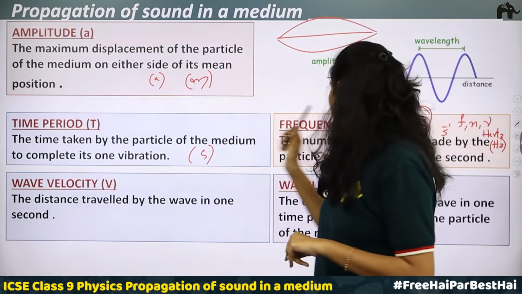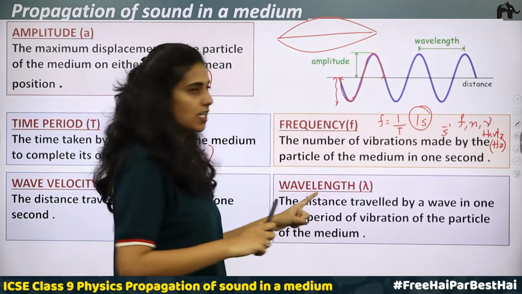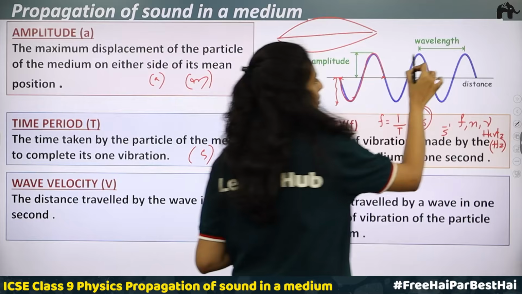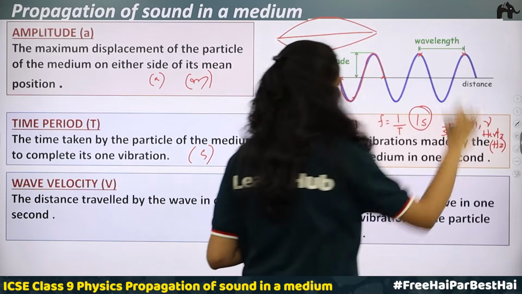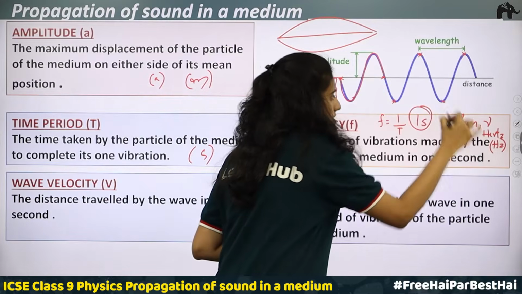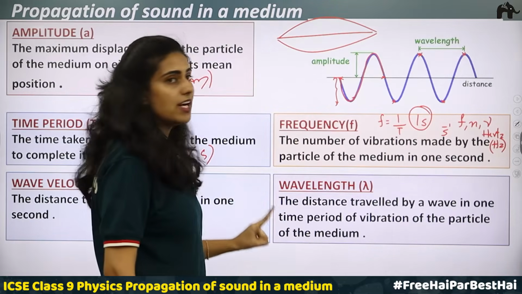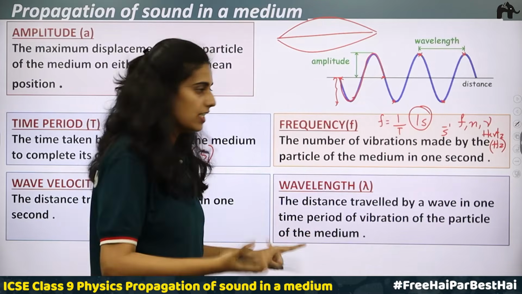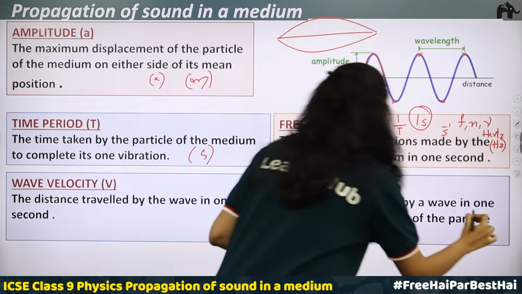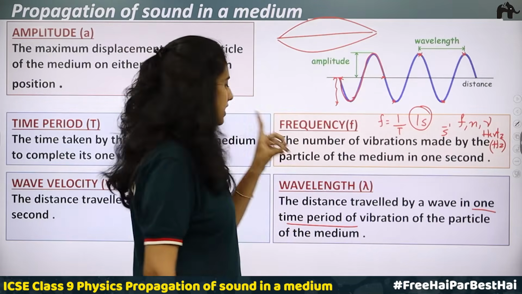Next is wavelength. Okay, wavelength is represented by the letter lambda. So we have discussed it before. So what is wavelength? The distance from one crest to the consecutive crest is called the wavelength, or from one trough to the consecutive trough we call the wavelength. The distance travelled by a wave in one time period, or you can define it as the distance travelled by a wave in one time period of vibration of the particle of the medium is called the wavelength.